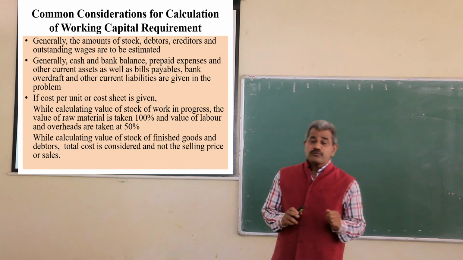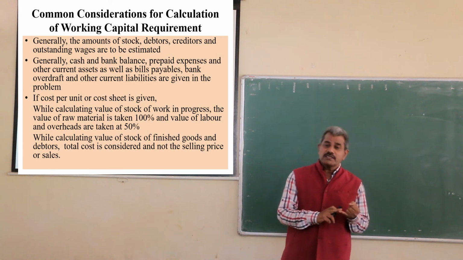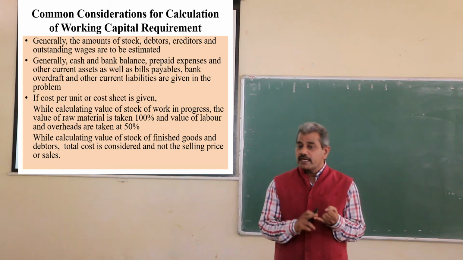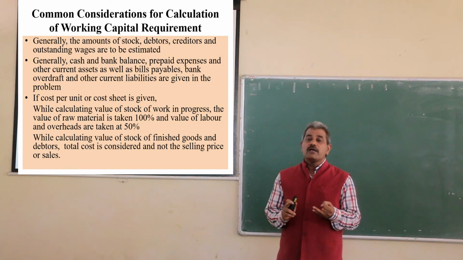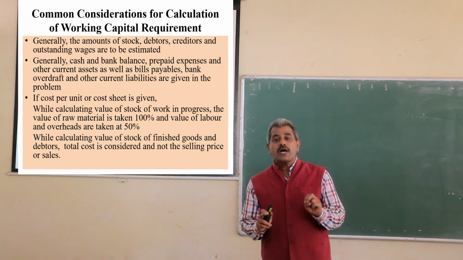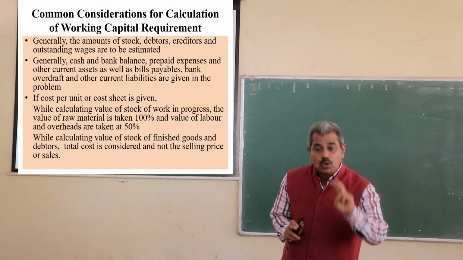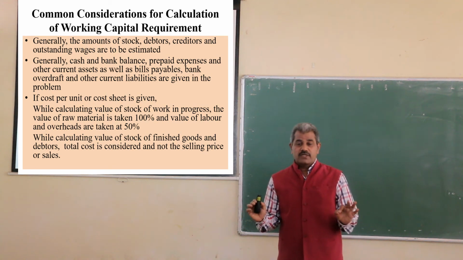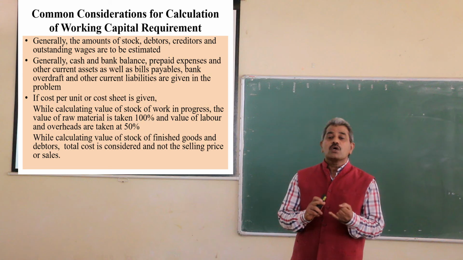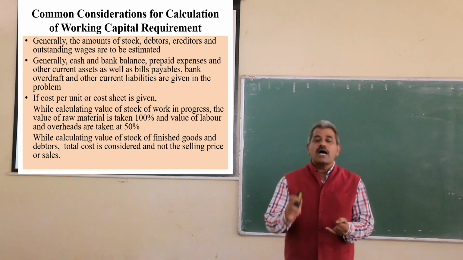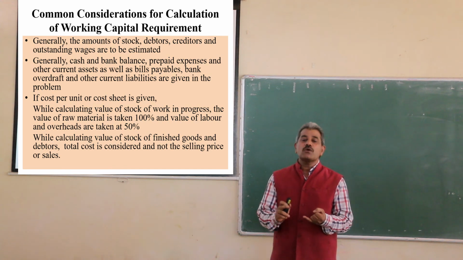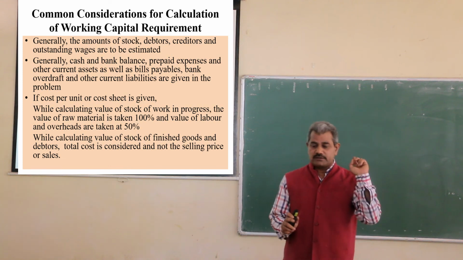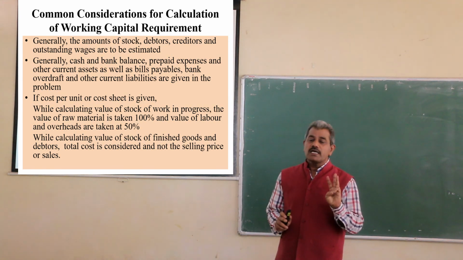And then while calculating the closing stock of finished goods or the amount locked in debtors, while calculating these two items, you have to take into consideration total cost and not the selling price. I repeat, while calculating the closing stock of finished goods and debtors, you have to use the total cost and not the selling price. These three considerations are essential.